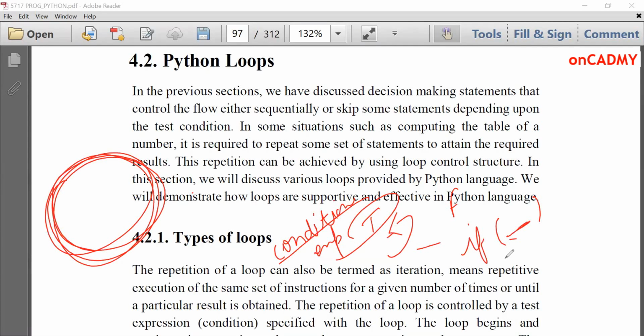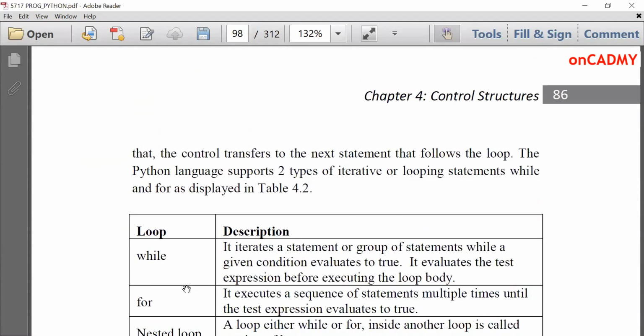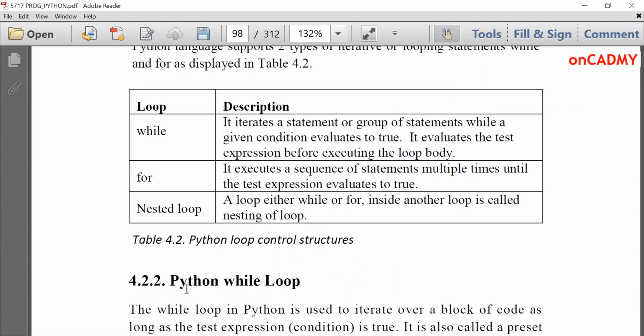But in looping statements, this condition is checked again and again until it becomes false. Until that, the loop runs and it gives you the result. So in Python programming language, we'll discuss various kinds of loops like while and for, and there are nested loops also.